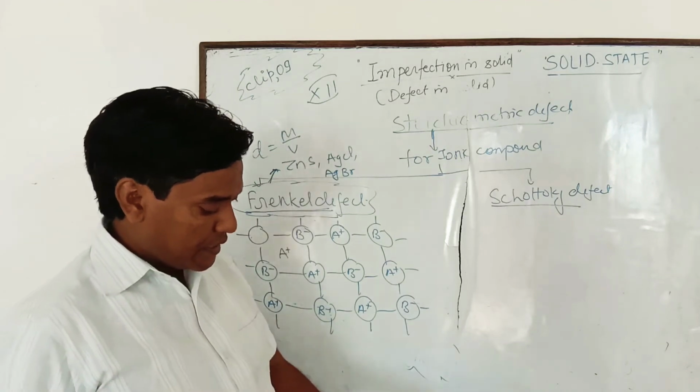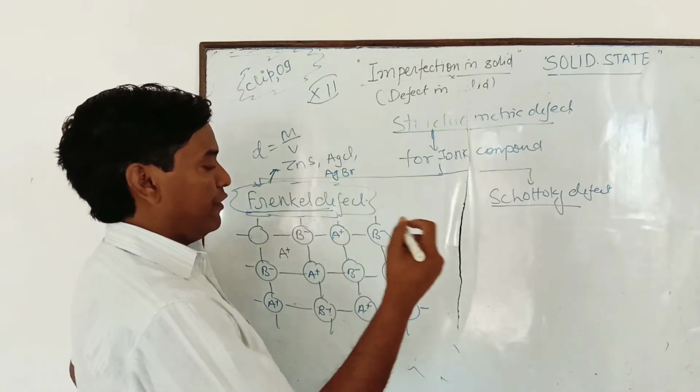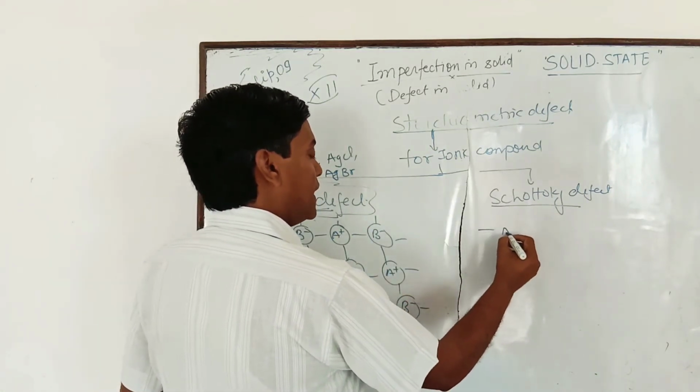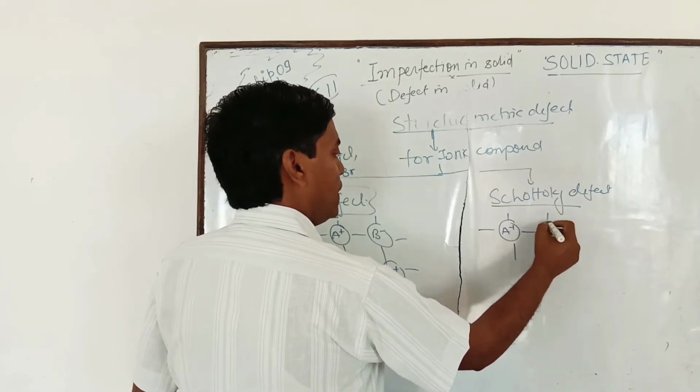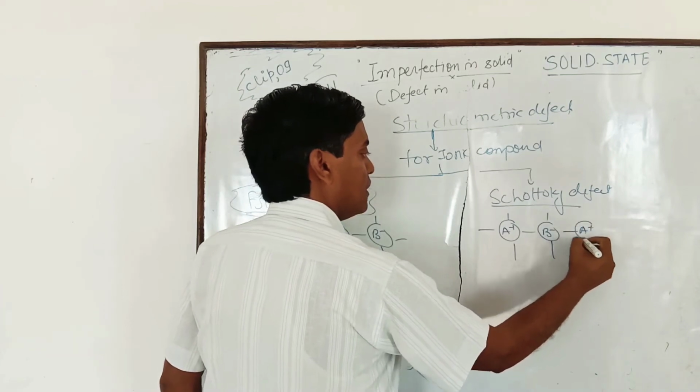Now we discuss the Schottky defect. See here, beta, this is an ionic crystal A+ B-.